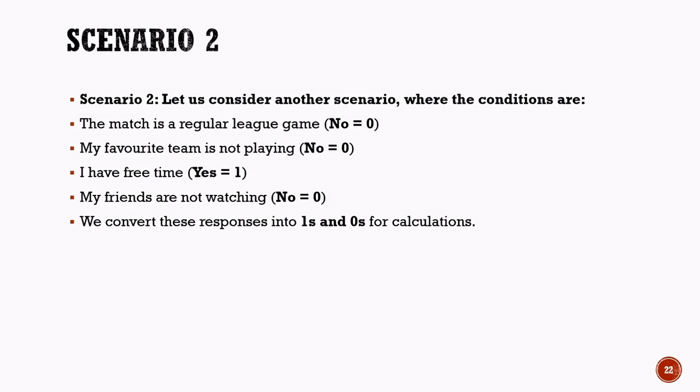For this scenario, the value for an important match is 0, the value for favorite team playing is 0, the value for free time is 1, and the value for friends watching is 0. These values will now be combined with the same weights and bias values used earlier. In the next slide, we will assign the corresponding weights and prepare the inputs for the final perceptron calculation.